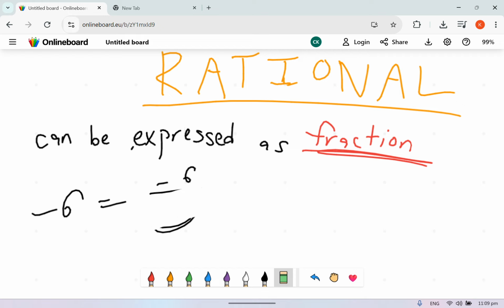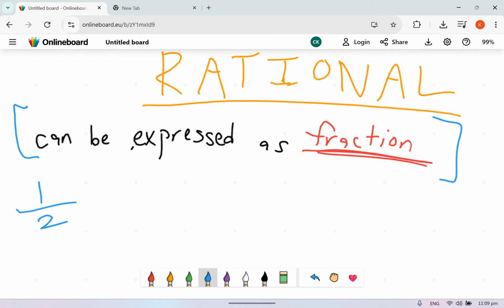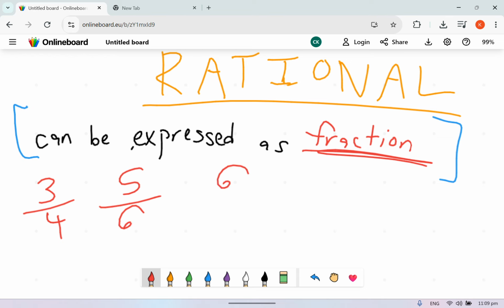But now, what are some examples of rational numbers that aren't integers? For example, we can have half. Half. It's a fraction, and literally the rule is can be expressed as a fraction. So it works perfectly well. Which basically means that any fraction, it can be 3/4, it can be 5/6, it can be 67 over 83. It's all rational.